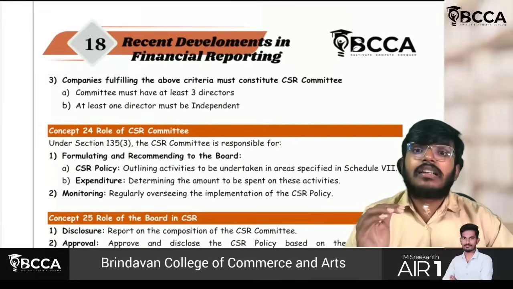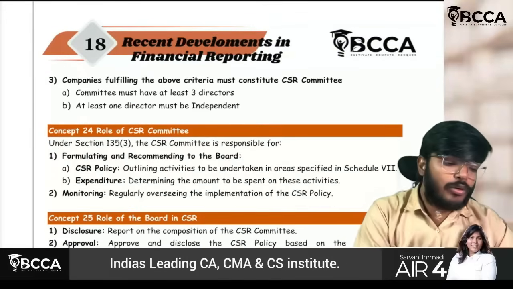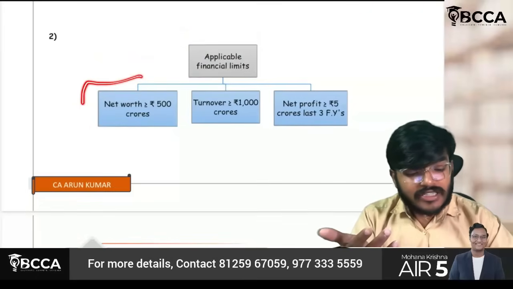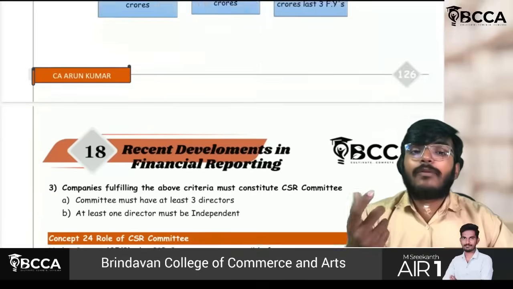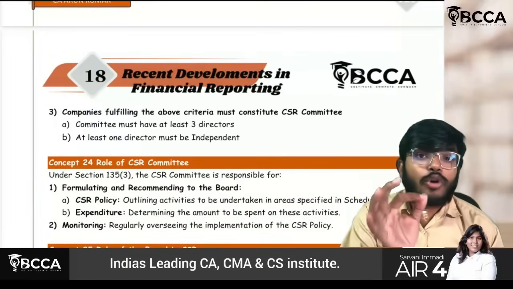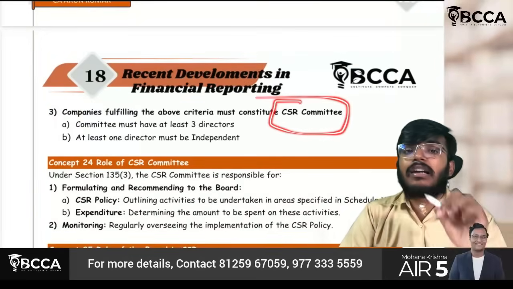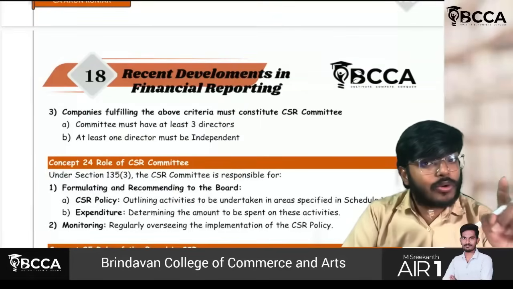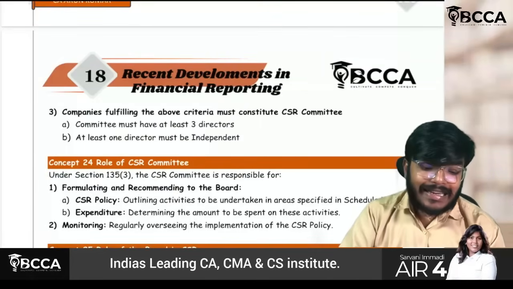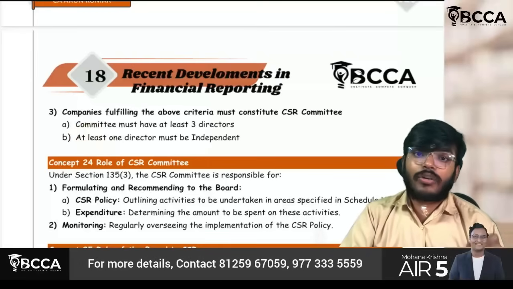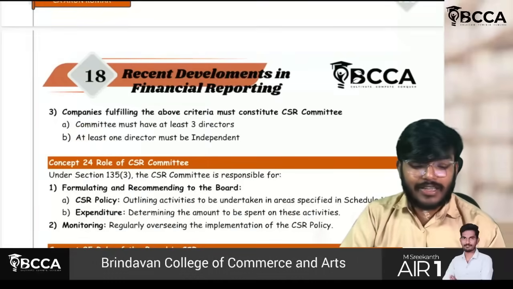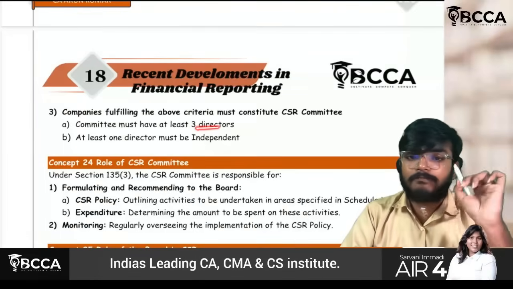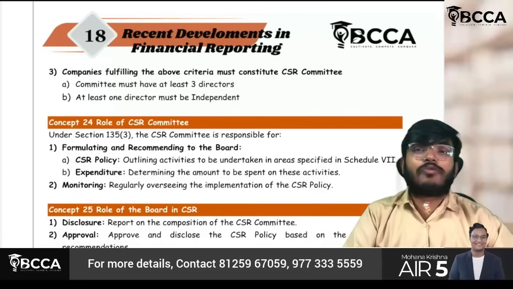Now the question is, sir, how much amount and so on; we will slowly understand. For the companies for which this threshold limit is crossed, what we have to do is constitute something called the CSR committee. In this committee, at least three directors should be there, and at least one director should compulsorily be independent. Even two or three can be independent, but at least one should be independent and a minimum of three directors should be there. Understood? Yes.